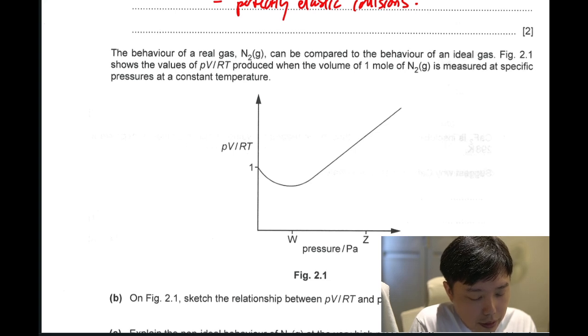Then the second part of A says that a real gas's behavior, for example nitrogen gas, can be compared to the behavior of an ideal gas. This figure below shows the values of PV over RT produced for nitrogen gas.